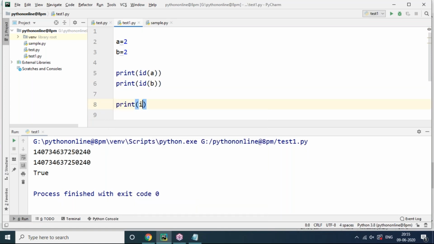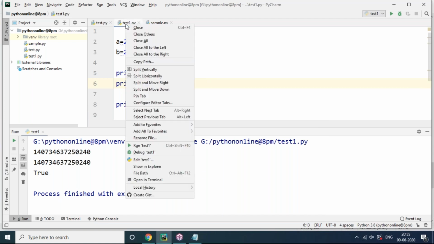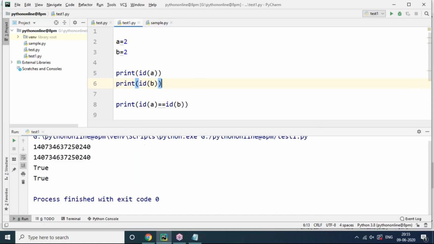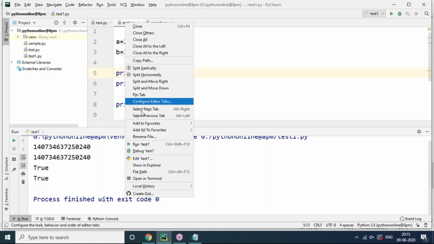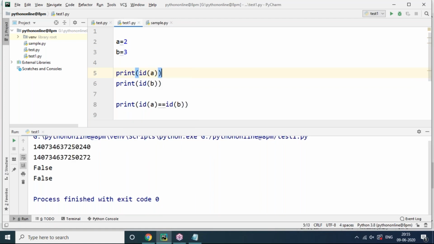Print id of a equals to id of b, we can say that. Id of a equals to id of b. This is also possible. In this way also we are able to cross verify. Both are same. But once I change the value, you can see a value 2, b value 3, then now are both the same identity? No, it's a completely different identity.